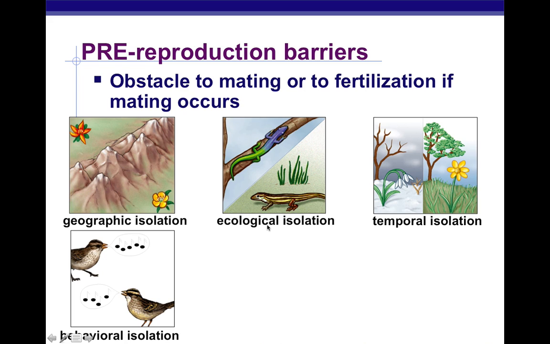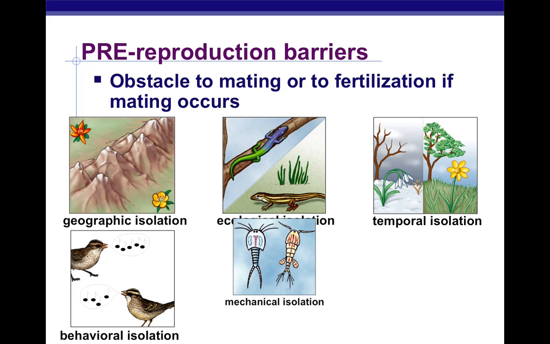Ecological isolation deals with where exactly your habitat is and how it interacts with other species. We'll look more into that. Temporal isolation, temporal meaning timing, deals with seasons. Some species will only breed in spring, whereas another species breeds during the fall. So there's never going to be a time where they breed at the same time. Next is behavioral isolation. This is some type of behavior signal for breeding, and we're going to look at that. Birds do this all the time.